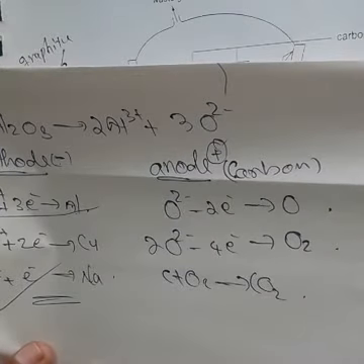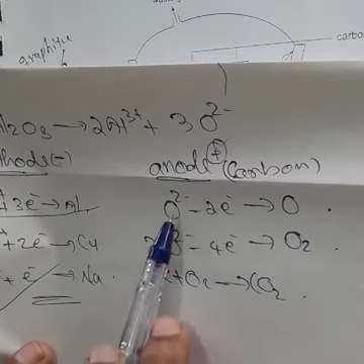Also remember, oxidation takes place at the anode. We discussed reduction taking place at the cathode. Reduction means gain of electrons. At the cathode reduction, at the anode oxidation. Oxidation means loss of electrons.